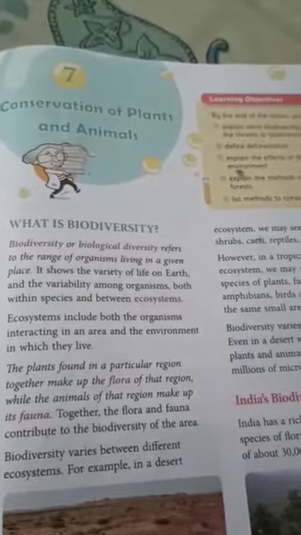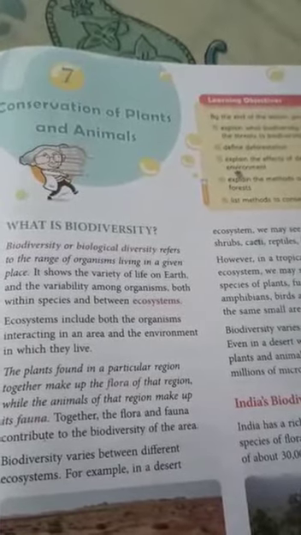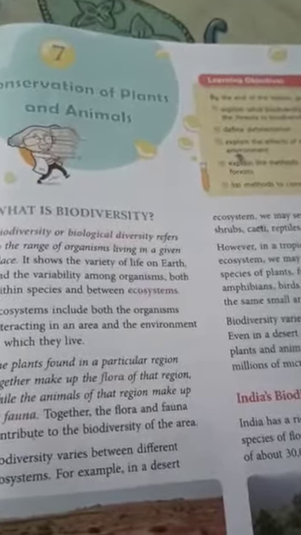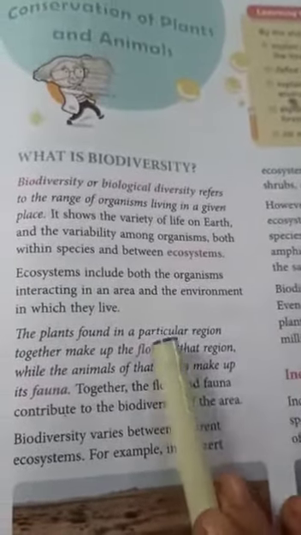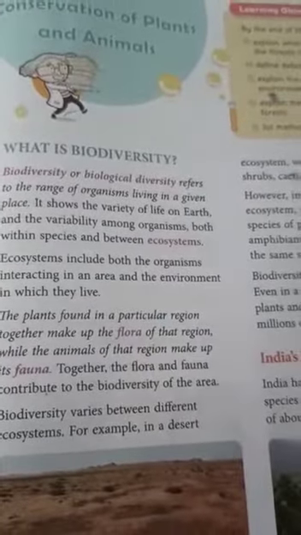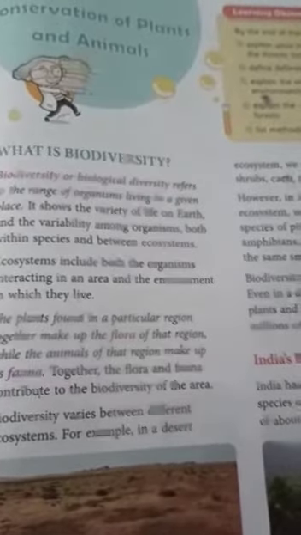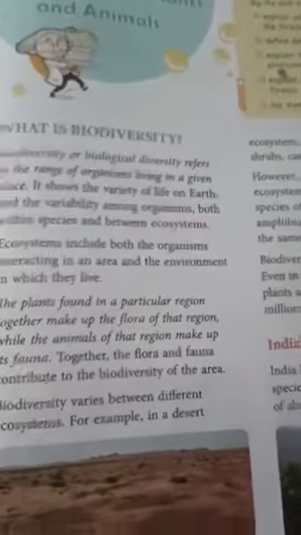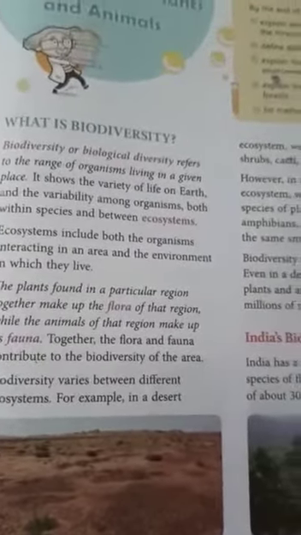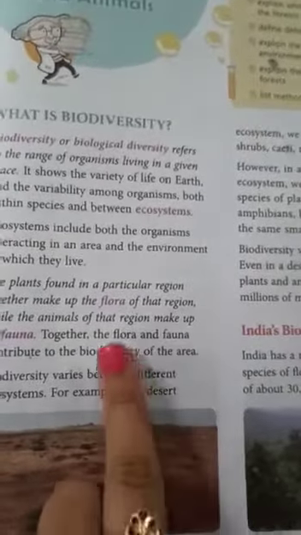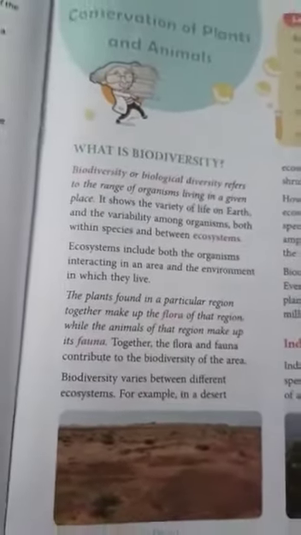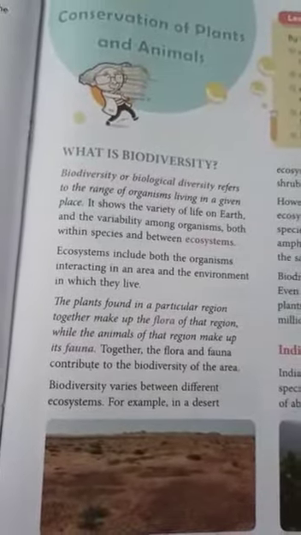Ecosystem includes both the organisms interacting in an area and the environment in which they live. Now, flora is the plant life which is present in a particular region or time. Generally, the naturally occurring native plants are regarded as flora. And fauna represents all animal life.